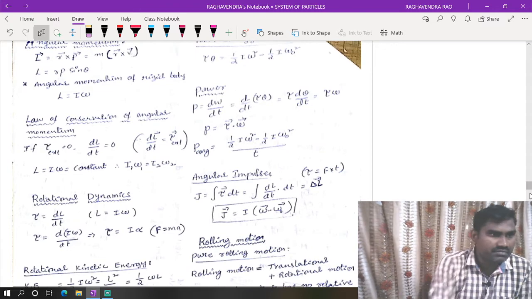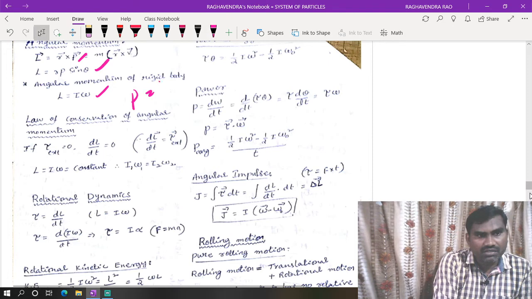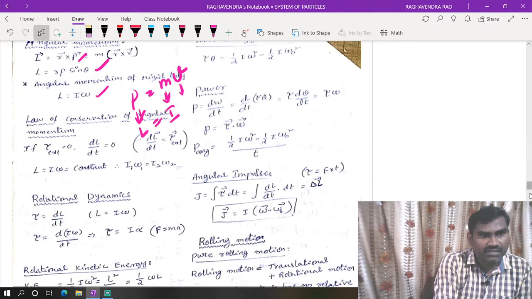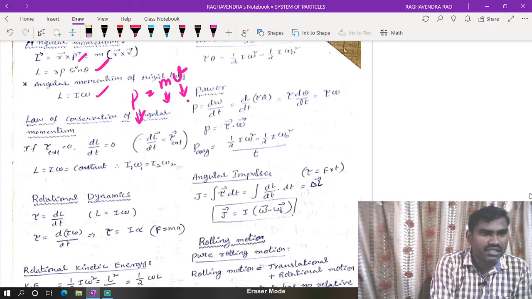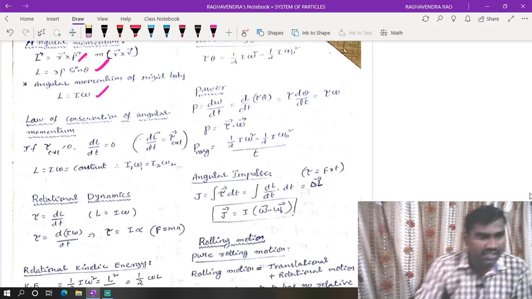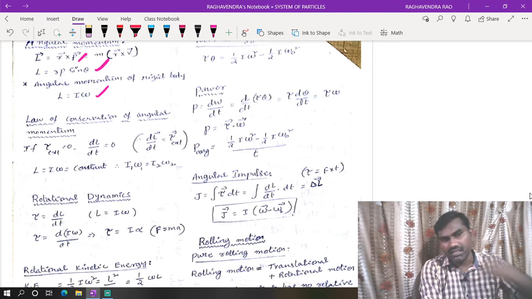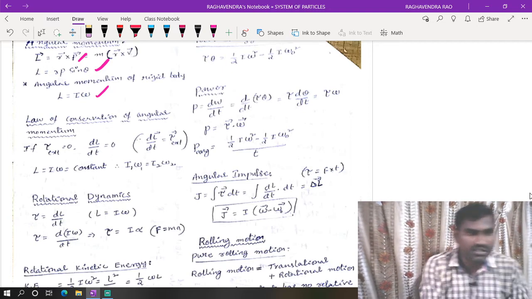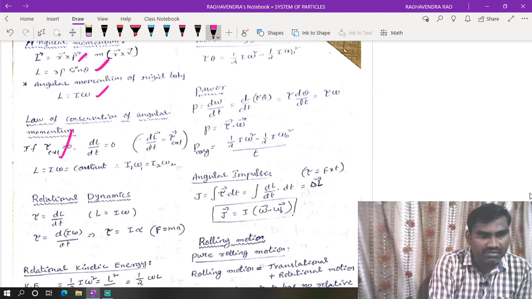Angular momentum r bar cross p bar, rp sin theta, L is equal to I omega. P is equal to mv. In the place of P we need to take L. In the place of m we need to take moment of inertia. In the place of v we need to take omega. Like that, in every equation we can write by comparison with linear motion. External force equal to 0 means translational equilibrium. External torque equal to 0 means rotational equilibrium. So in rotational equilibrium, angular momentum remains constant.